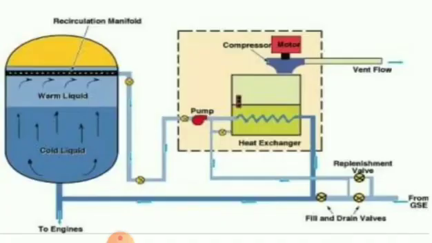So this is a cryogenic fuel chamber. This is the engine, this is a warm liquid, this is a cold liquid. One acts as a propellant, another acts as an oxidizer. Both are combined in a combustion chamber automatically. It is ignited, so then it releases gas, and when the nozzle is open it releases the gas. Then only the rocket will move.